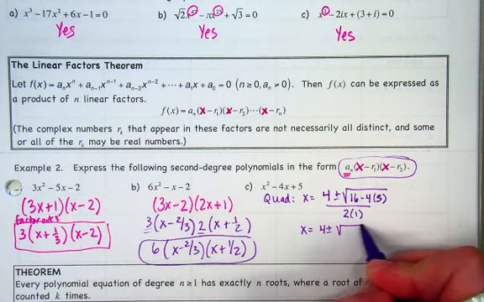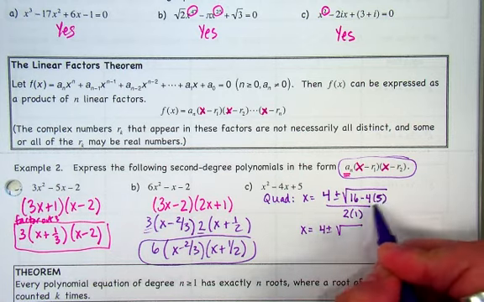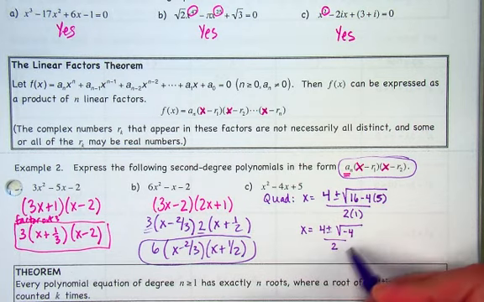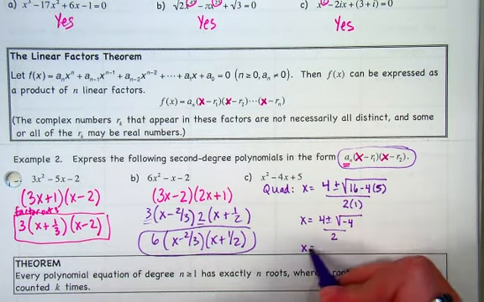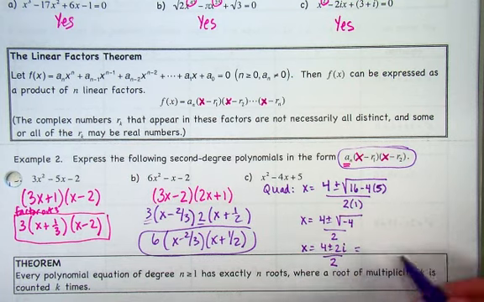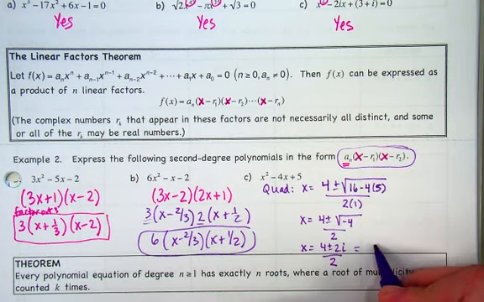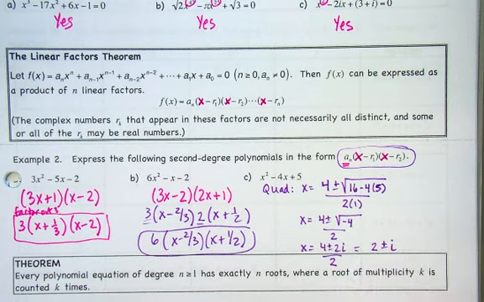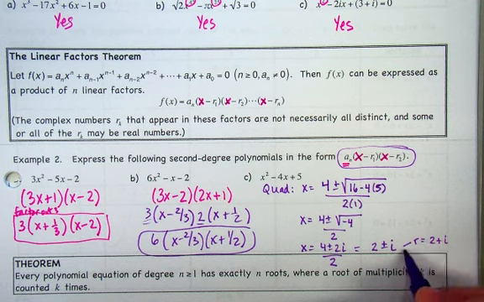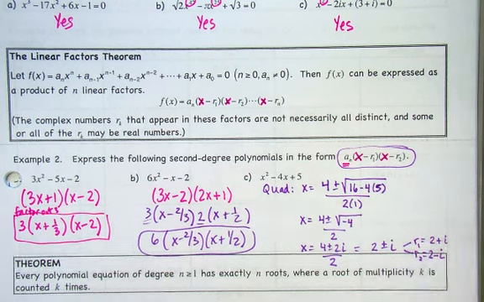Yeah, this is like, what, negative 4 under there? Yeesh. All right, so let's keep going with i's. So I end up getting 4 plus or minus 2i over 2. Let's simplify that. What do I get? 2 plus or minus i. Okay, so those are my two roots. And if it helps you, root 1 you could say is 2 plus i, and root 2 is 2 minus i. You can kind of write them like that.